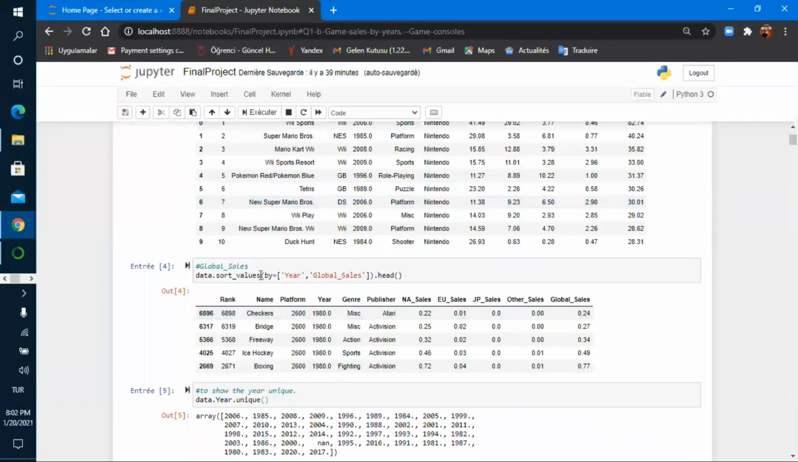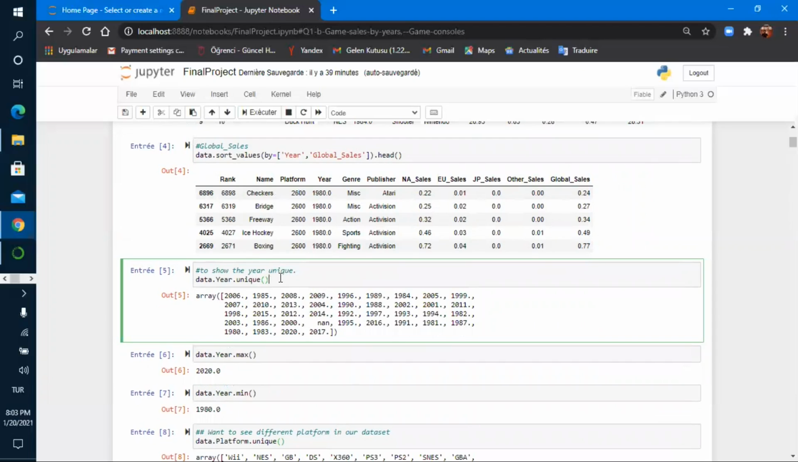Data sort_values by year and global sales shows us our data per year and according to the global sales. For example, in 1918, the global sales was, I would say, 24%, and of course the platform, that's the name of the platform. Also, the game is Checkers and Bridge, etc.